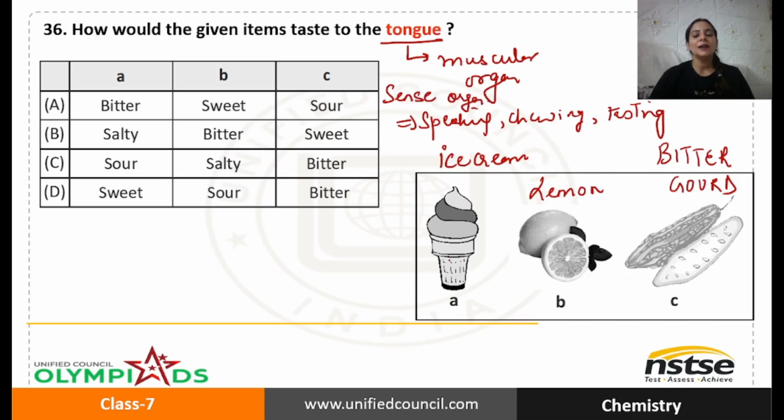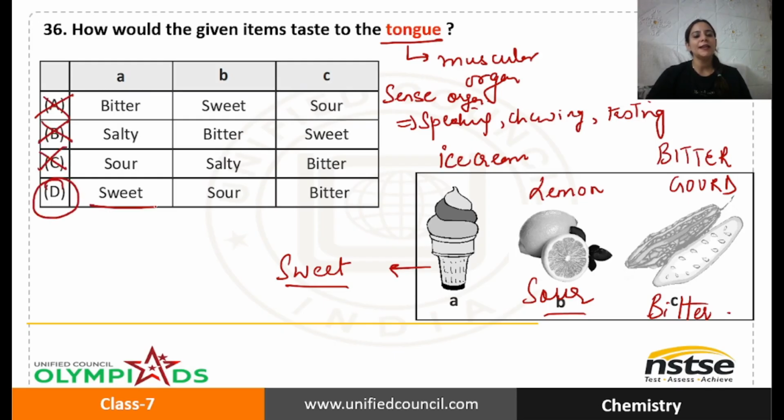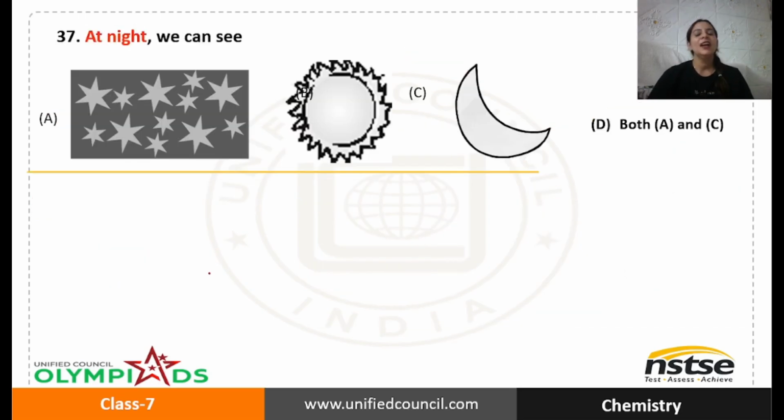Okay, so what is the taste of ice cream? How does it taste? Ice creams are always sweet. Lemon, it is sour. It has a tangy taste. Bitter gourd is bitter. That is why I know you don't like eating it. But start eating, it's quite healthy. So the option which has sweet, sour and bitter, A as sweet, B as sour and C as bitter. So this is incorrect, this is incorrect, option D is correct. Option D. Okay, next question.